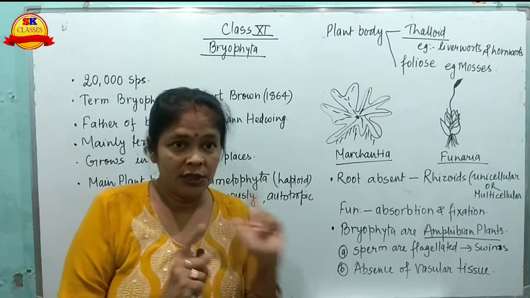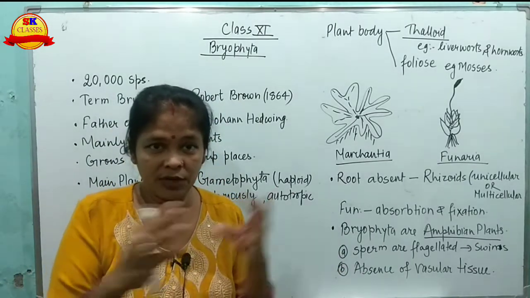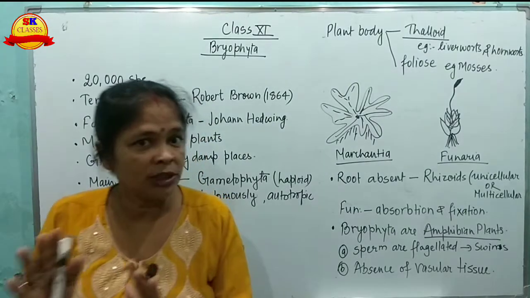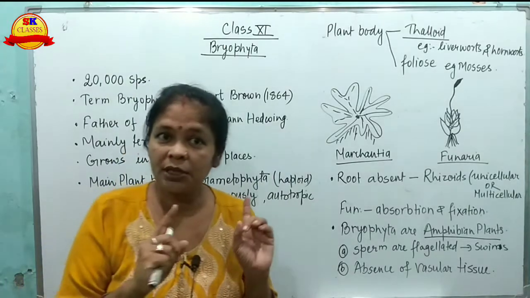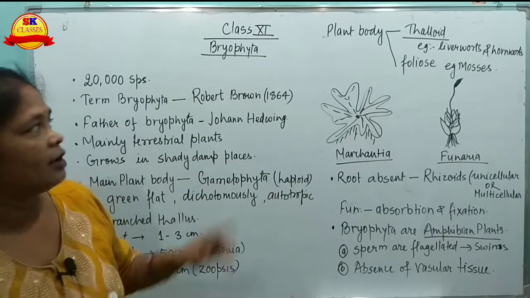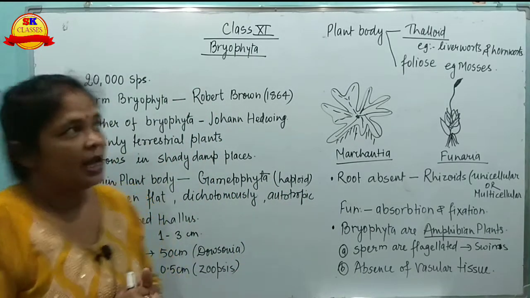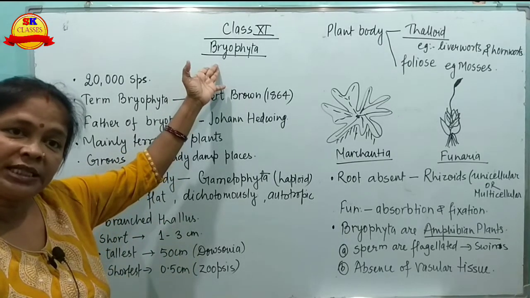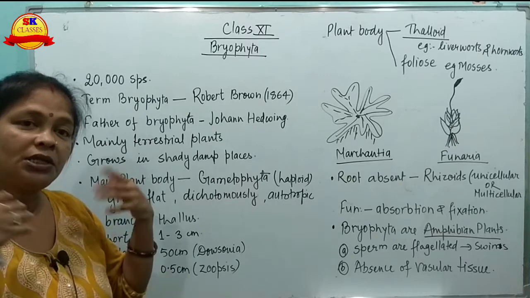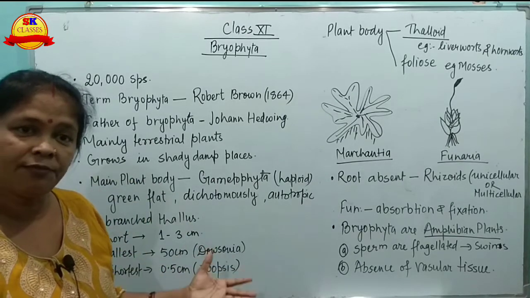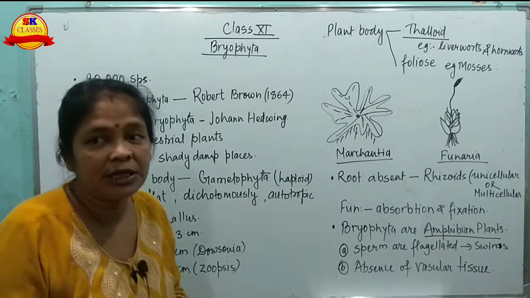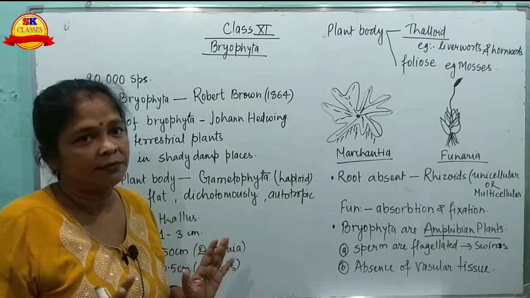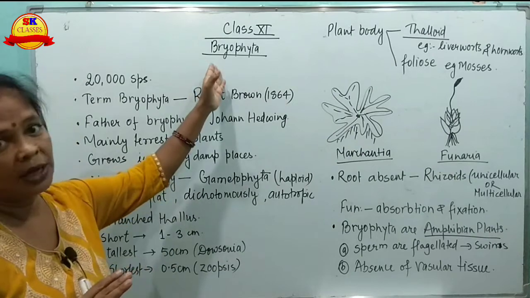The body of the algae or the thallophytes was thallus-like, which cannot be differentiated into root, stem and leaf, and the vascular bundle was absent. Here also the vascular bundle is absent, and this is also a non-flowering plant. The plant is not completely developed into root, stem and leaf, meaning their body cannot be divided into proper root, stem and leaf. This is about the bryophyta.